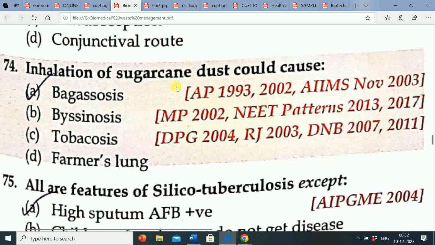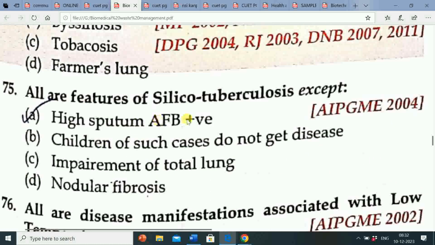Next question, inhalation of sugarcane dust could cause: option A, bagassosis; option B, byssinosis; option C, tuberculosis; option D, farmer's lung. The correct answer is option A, that is bagassosis.